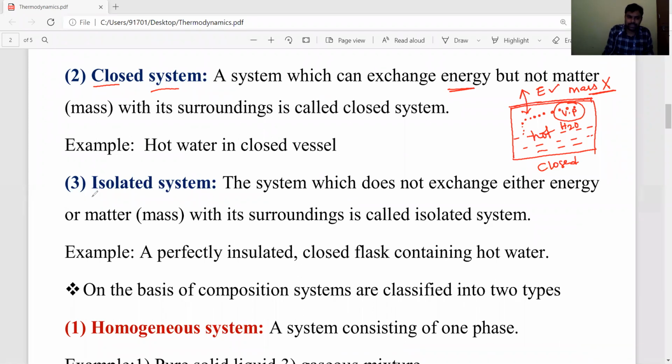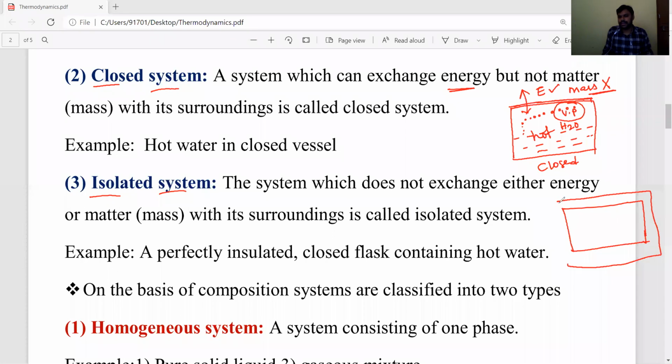Next, the isolated system. Isolated means thermoflask. The thermoflask walls are insulated.